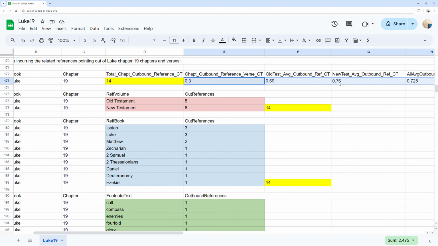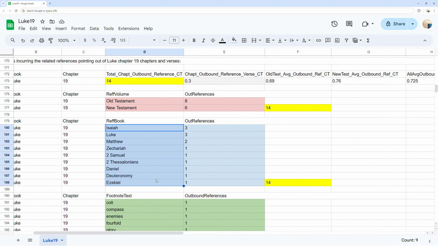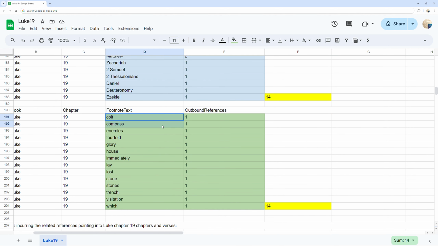In red, you can see the out references by destination of either Old Testament or New Testament ordered by counts. In blue, you can see 9 out references to the destination Bible books Isaiah through Ezekiel ordered by counts. In green, you can see 14 words in Luke chapter 19 that incur the related outbound reference counts to other Bible verses ordered by the count used.